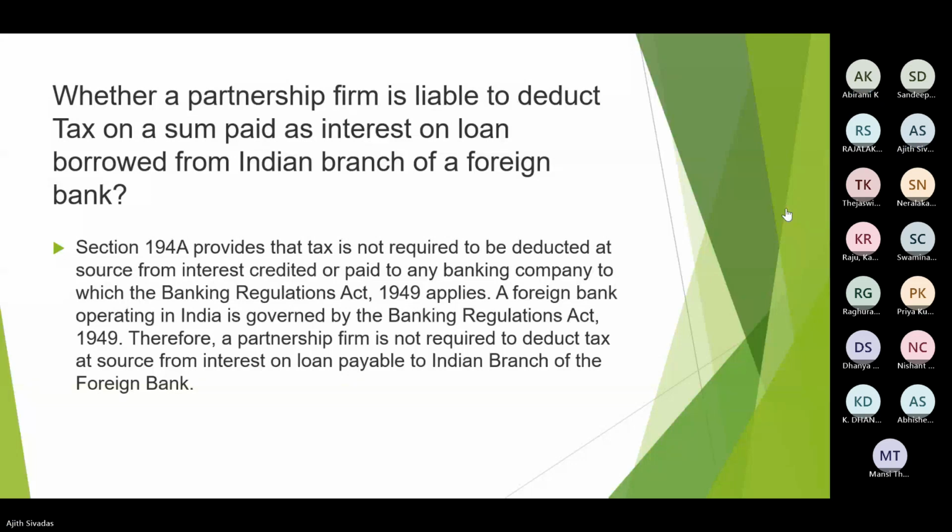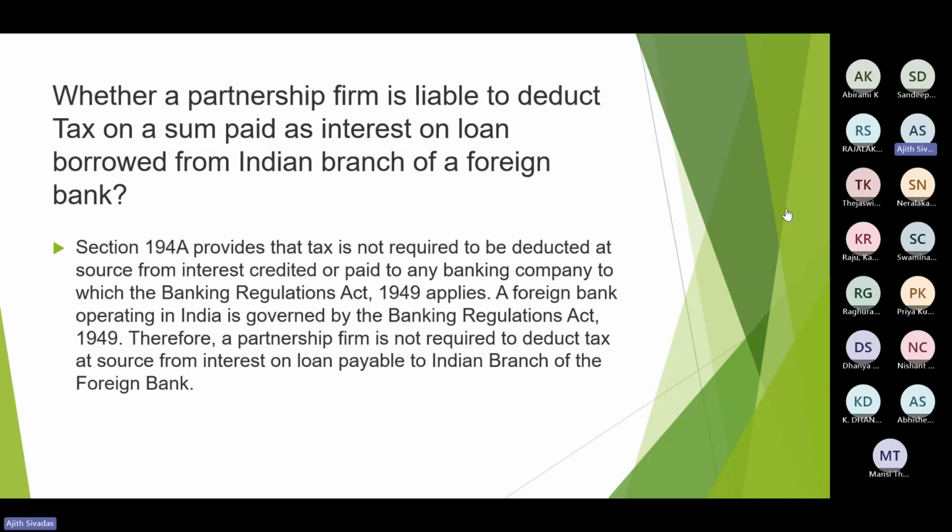In case you are making such payment to a non-resident, instead of 30%, it would be 100% of such amount. So if you are making an interest payment, not under 194A but say under 195, and you haven't deducted, then on 1 lakh rupees paid outside India or to a non-resident, the entire 1 lakh rupees would be treated as a disallowed expense. Hope I am clear. First consequence, disallowance.